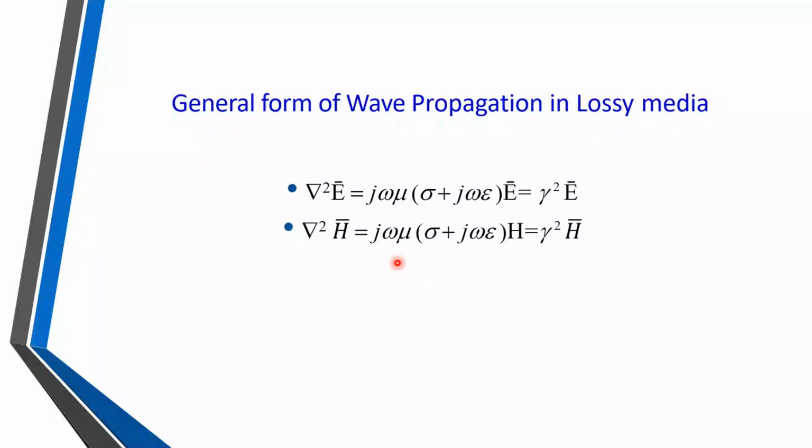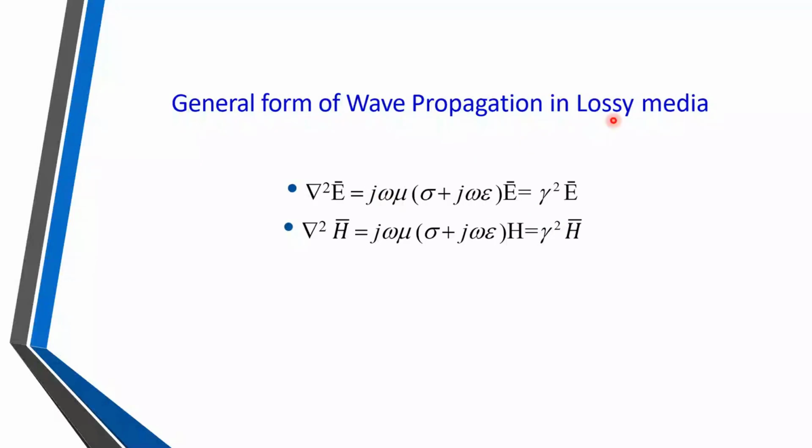But this whole thing, that is j omega mu in bracket sigma plus j omega epsilon, is equal to gamma square. And all these are the media parameters. As it is a lossy media, sigma is considered, so this equation has become somewhat bigger than the previous equations.